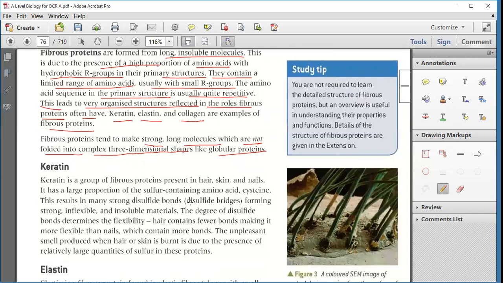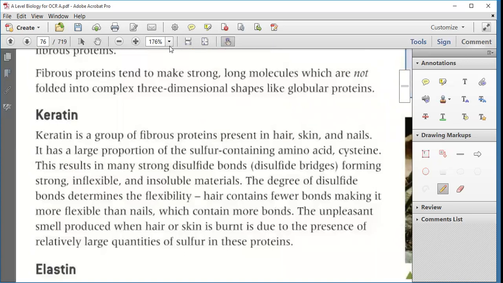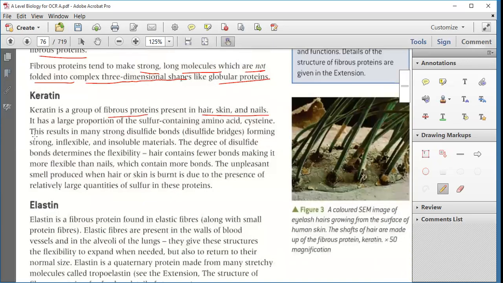Okay. Now, we will study keratin. Keratin is a group of fibrous proteins present in hair, skin, and nails, and it has a large proportion of sulfur-containing amino acids. Cysteine is the sulfur-containing amino acid. This results in many strong disulfide bonds, that is disulfide bridges, making a strong, inflexible, and insoluble material.